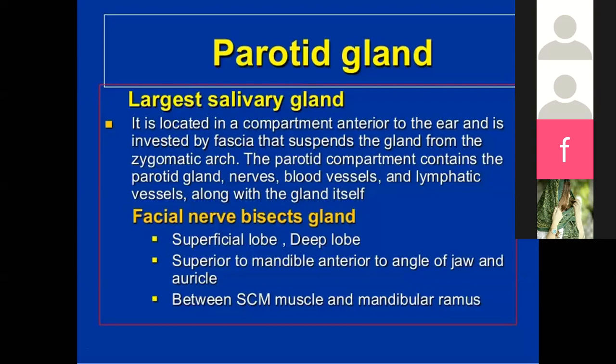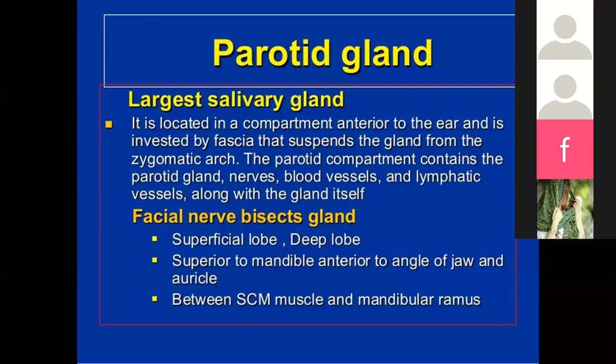So it is located in the compartment anterior to the ear and is invested by the fascia that suspends the gland from the zygomatic arch. Now the parotid compartment contains the parotid gland, nerves, and the blood vessels, lymphatic vessels and sometimes the gland itself. So the facial nerve can bisect the parotid gland into the superficial and the deep lobe.